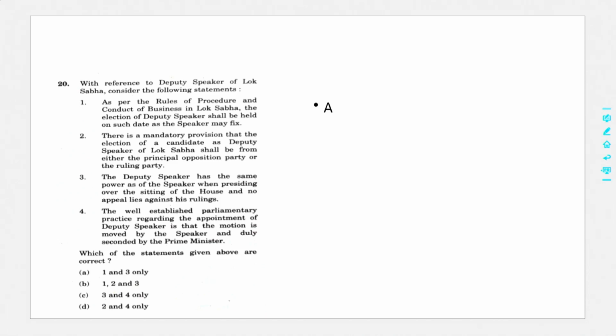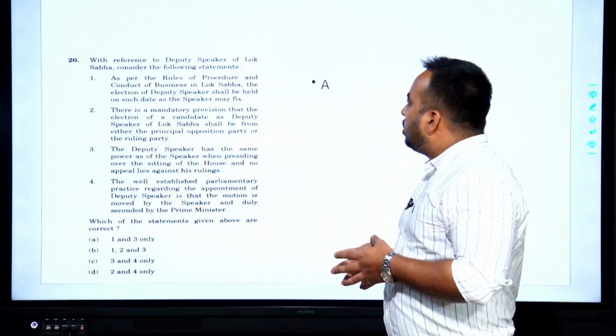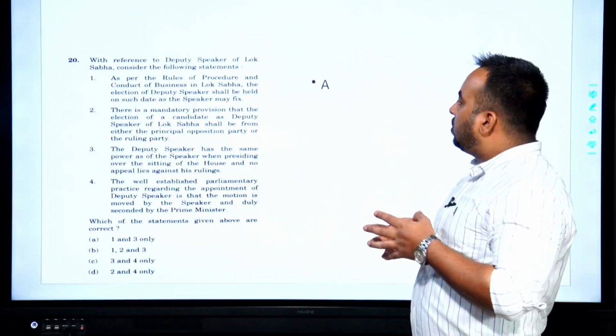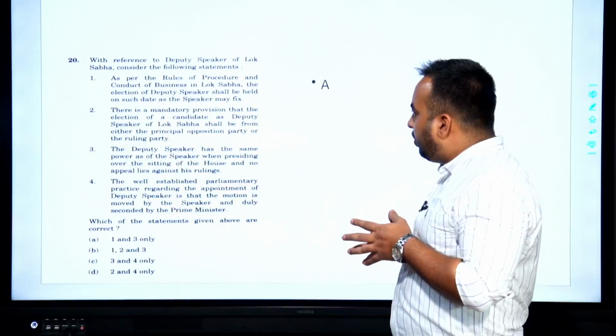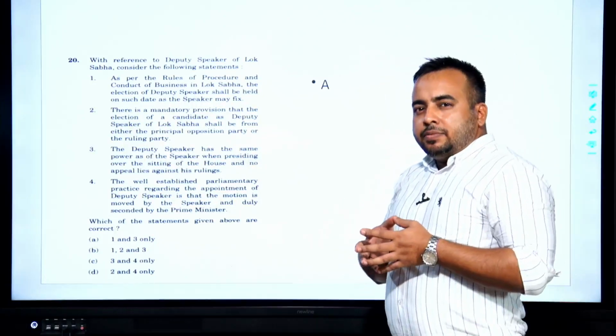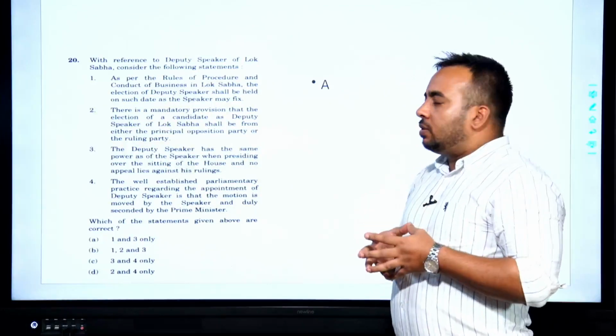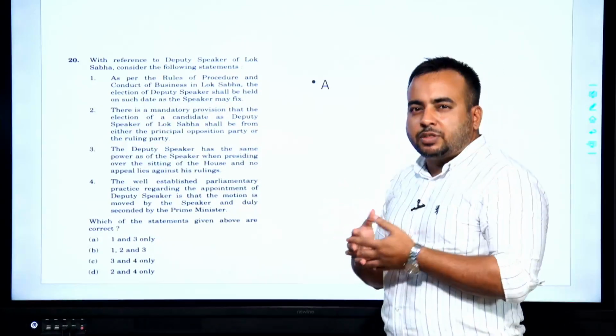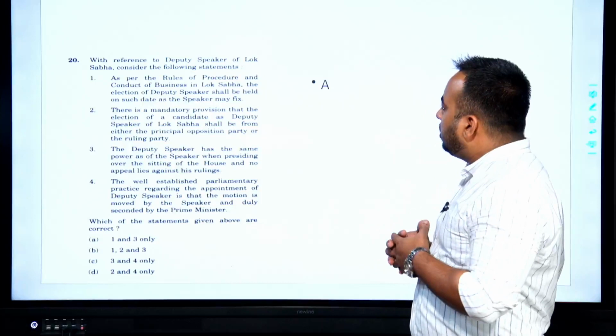Statement 1: as per the rules of procedure and conduct of business in Lok Sabha, the election of Deputy Speaker shall be held on such date as the Speaker may fix. This appears true on the face of it. This appears correct on the face of it.